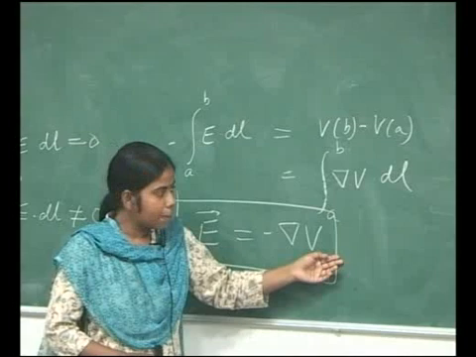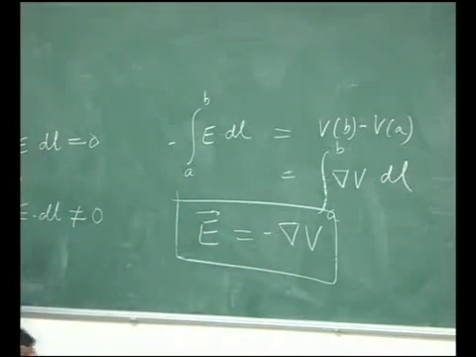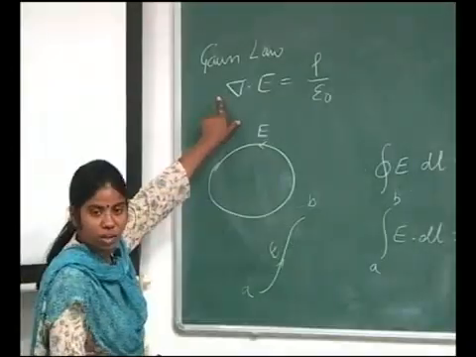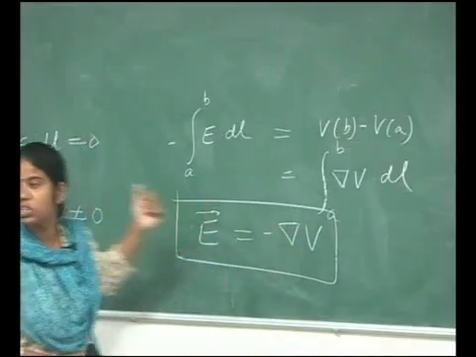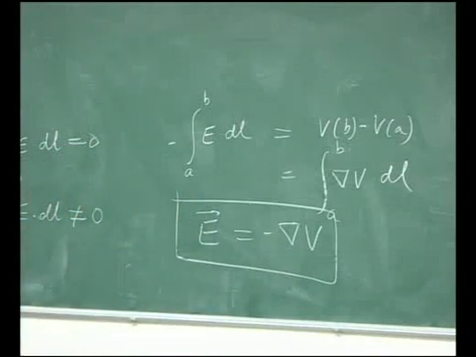But how would this Gauss law look when I represent E in terms of V? Can you tell me?